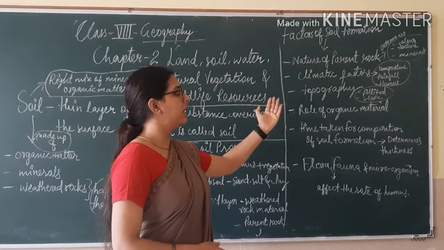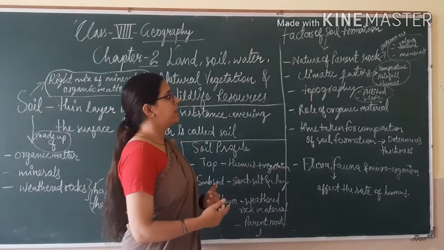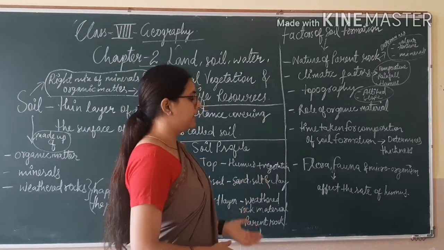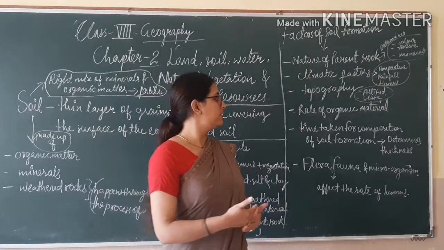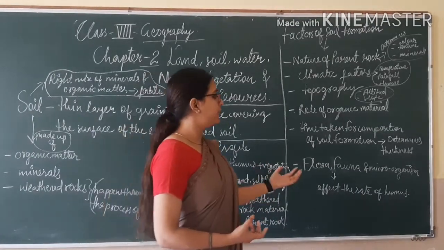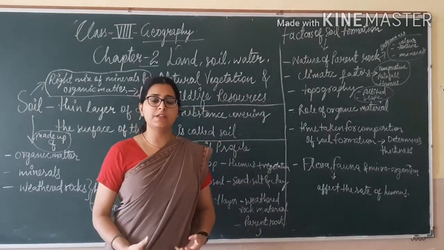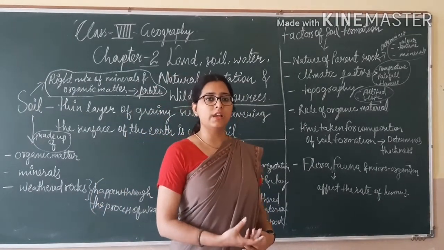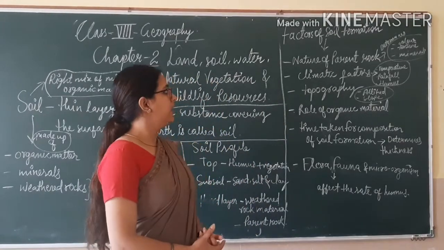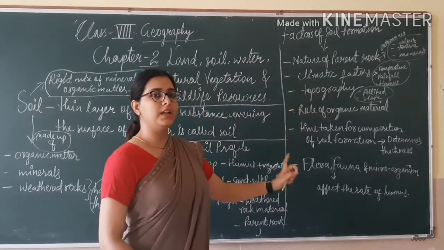Topography, meaning altitude and slope, determines the formation of soil. The role of organic material and the time taken for formation determine the thickness of the soil. Flora, fauna and microorganisms present in the soil affect the humus contained in the soil.